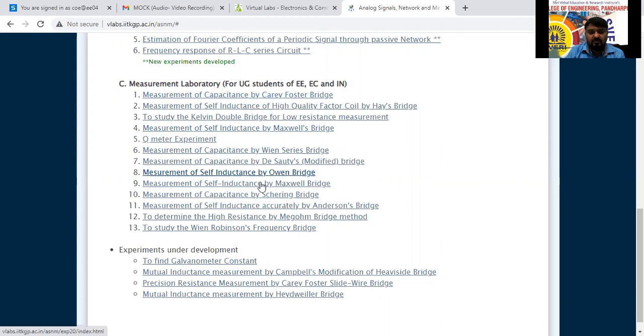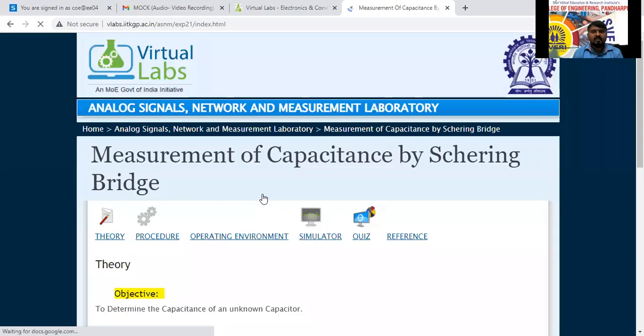The last practical we discussed was the Maxwell bridge. Yes, sir. So now we'll go for the measurement of capacitance by Schering bridge. This is the Schering bridge. I will click on this one. It will open the Schering bridge here now.